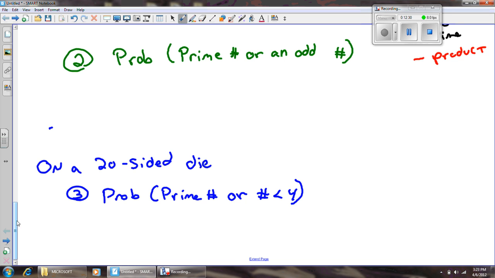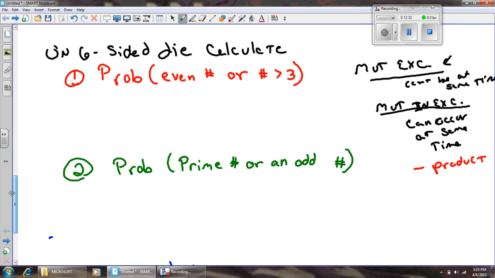If you're still watching at this point, I think you're ready to determine problem number one. I've got a six-sided die, an even number, or a number greater than 3. Well, I'm going to list the even numbers on a six-sided die. There's 2, there's 4, and there's 6. Now, a number greater than 3, that would be 4, 5, and 6.